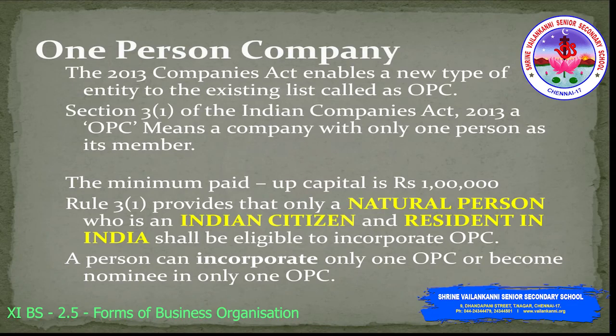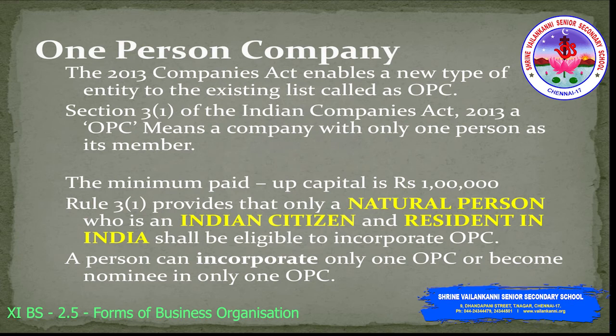Now, the one-person company is a child of the 2013 Companies Act. Before 2013, there was no such company called a one-person company. So the 2013 Companies Act enables a new type of entity in the existing list. Under Section 3 subsection 1 of the Indian Companies Act 2013, a one-person company means a company with only one person as its member. So literally there is only one person who is the member.